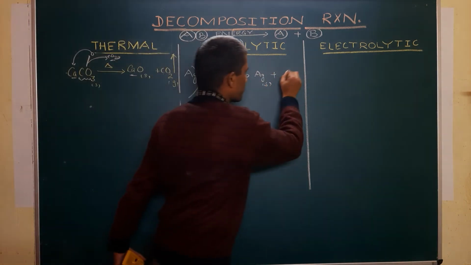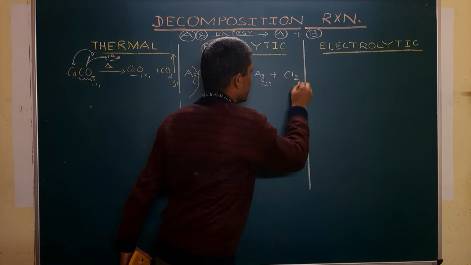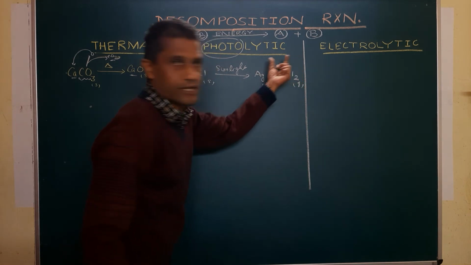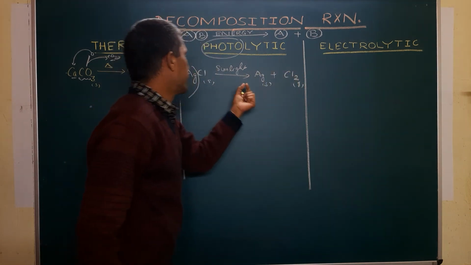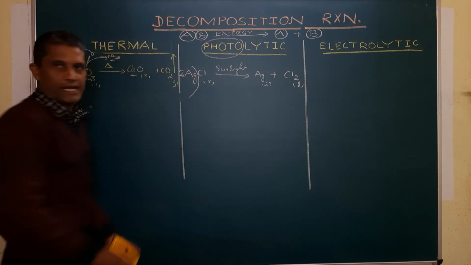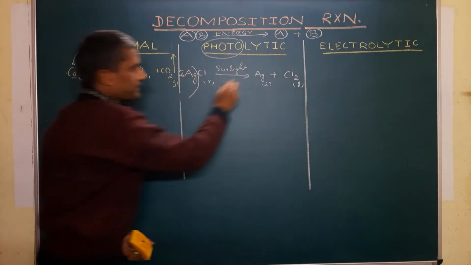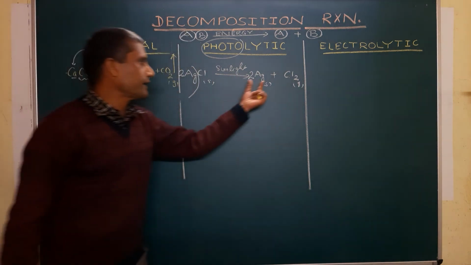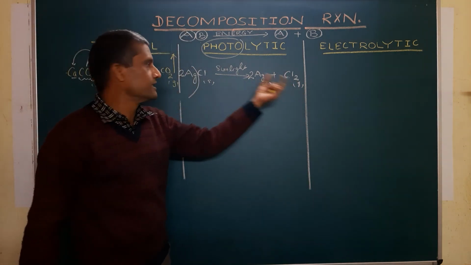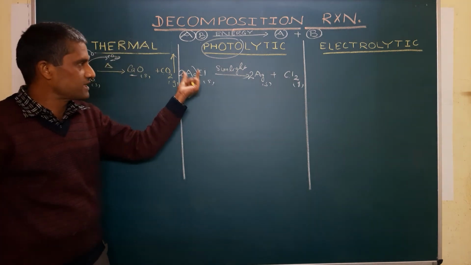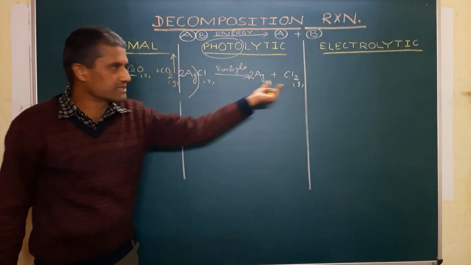Here it is, yellowish greenish chlorine gas. You will get chlorine gas, that is Cl2. Here you are going to multiply it by 2. Silver atoms become 2, and it is 2. So you are going to get silver plus chlorine gas. So what's happening here? Once again, a single substance breaks up to give two simpler substances,